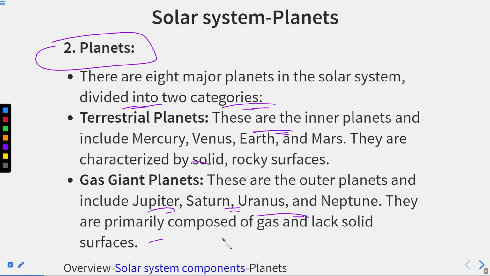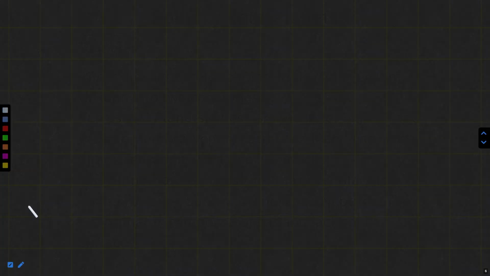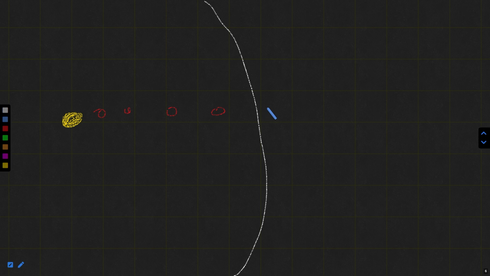So if we discuss it, there are 2 things we should pay attention to. The first is inner planets and the outer planets. What do you mean by this? Let me show you. This is the sun. Then comes planet 1, planet 2, planet 3, planet 4. Thereafter this one, then comes planet 5, planet 6, planet 7, planet 8. This is just an example.